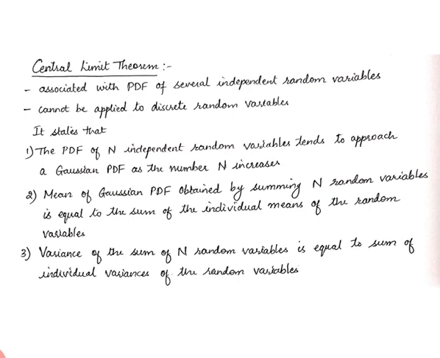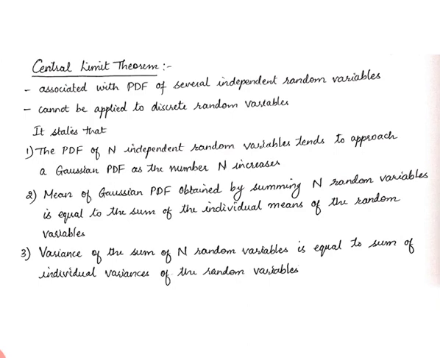Now usually in the field of statistics, we have to collect a lot of data, but it is highly impossible to collect the data of the entire population when the population is large. So instead of doing it for the entire population, what we can do is gather a subset of the data from a certain amount of population and use the statistics of that particular sample to draw conclusions about the entire population. So in short, the statement of the central limit theorem is that for large sample sizes, the sampling distribution of means will approximate to normal distribution or Gaussian distribution, even if the population distribution is not normal and it follows some other kind of distribution.